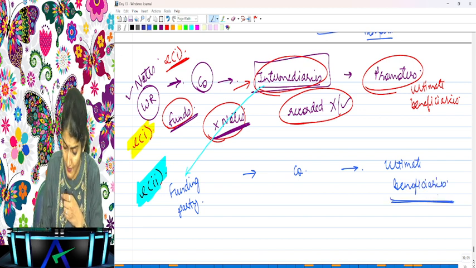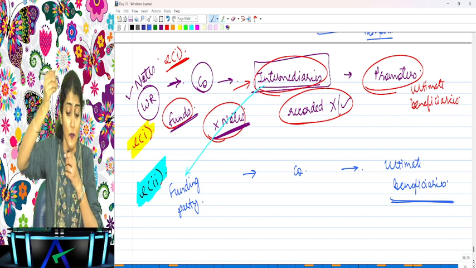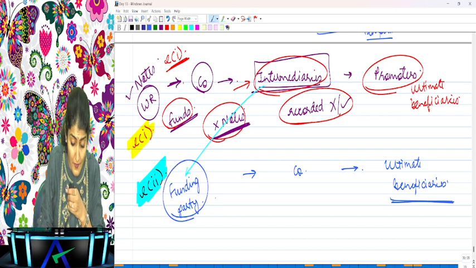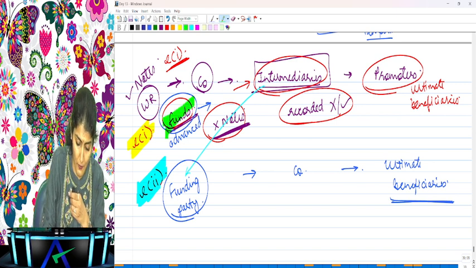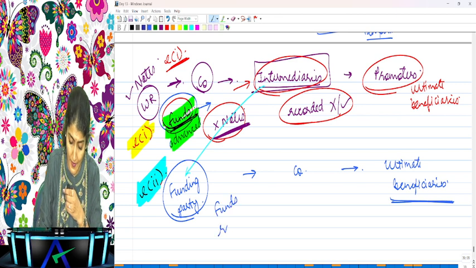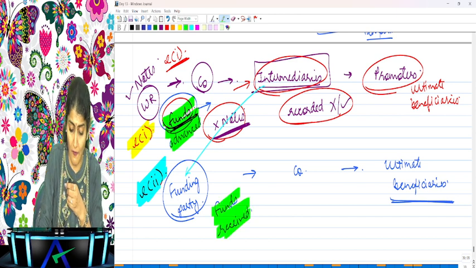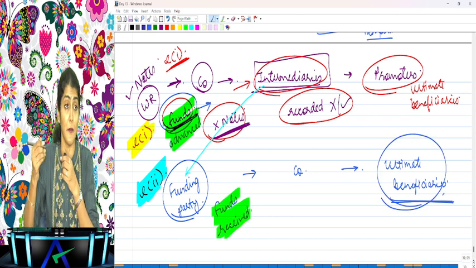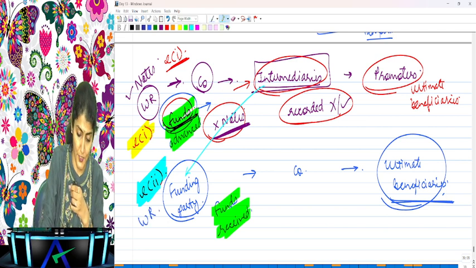So again, what does it say? Whether the management has represented to the auditors that other than as disclosed in the notes to account, no funds have been received. So your funds were advanced, now funds have been received. Here, it says no funds have been advanced. Now, it says no funds have been received by the company, right? With an understanding, whether recorded in writing or otherwise, that these funds will be used for the ultimate beneficiaries of the company. Auditor says, I want a representation from the management.